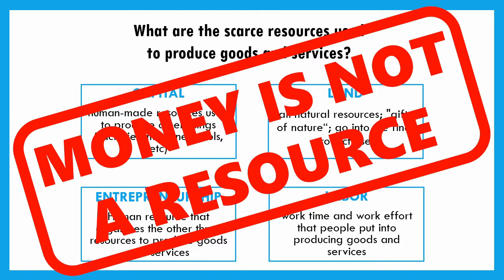Now, again, money is not a resource. We always think about, oh, well, money is a resource for us, but we also have to understand money allows us to get economic resources. Yeah, we might refer to it as a resource in other senses of the term, but money itself is not an economic resource. It allows us to buy economic resources, but it itself is not an economic resource.